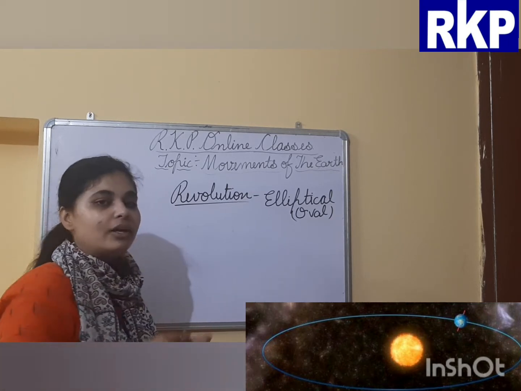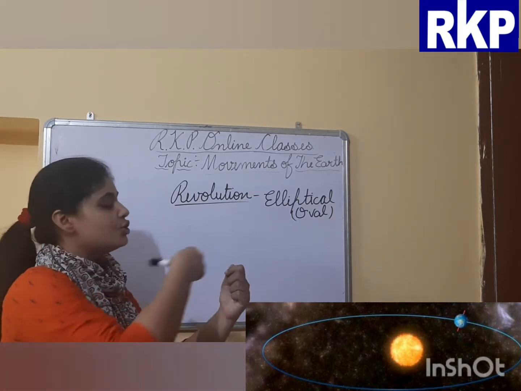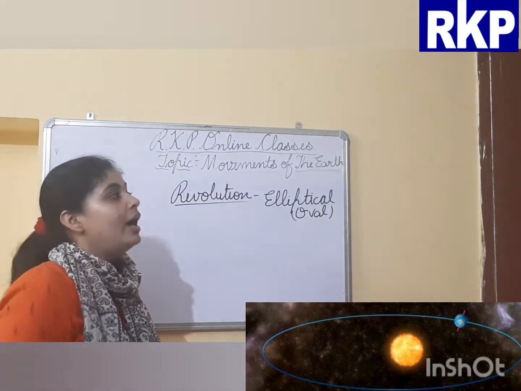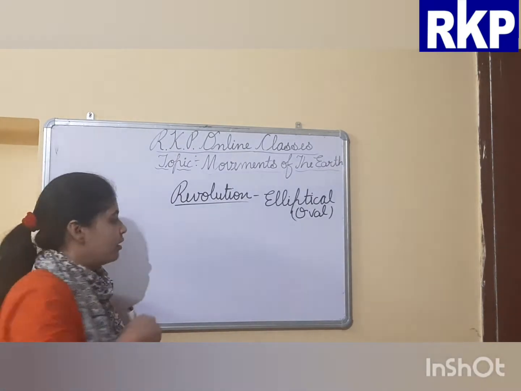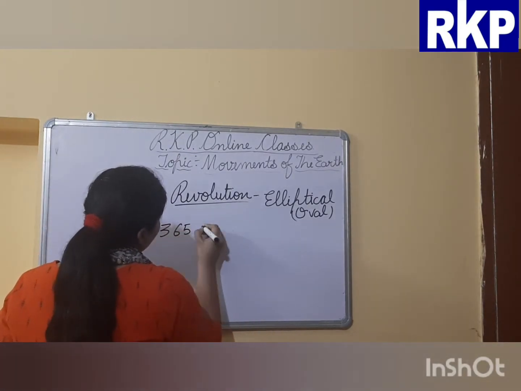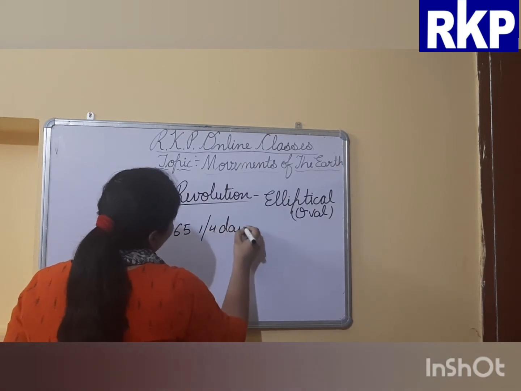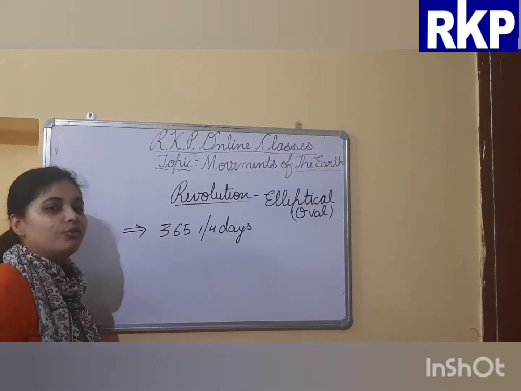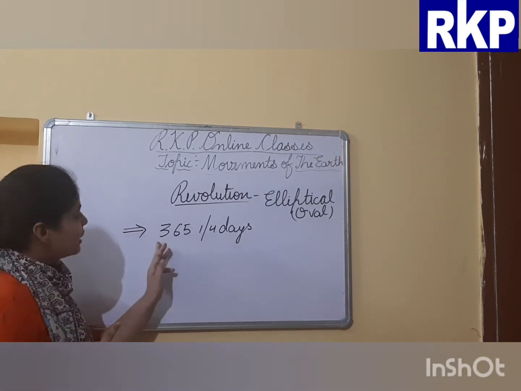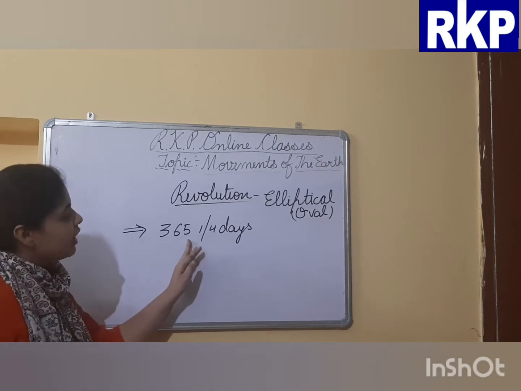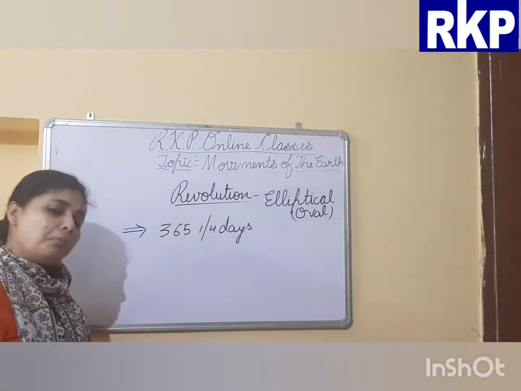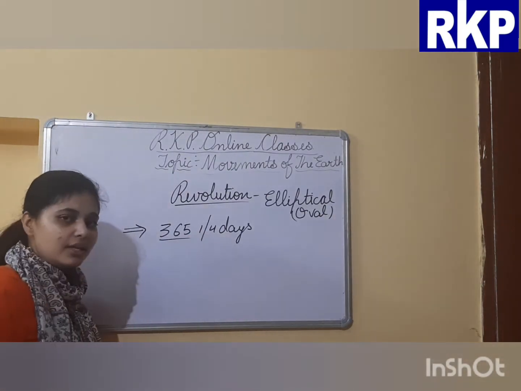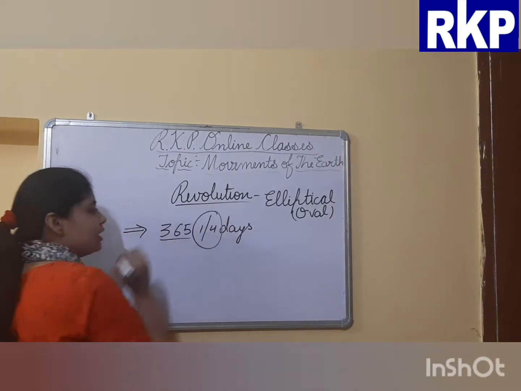So Earth revolves around the sun in a fixed path which is known as Earth's orbit, and the Earth's orbit is elliptical in shape. And see students, Earth takes 365 1/4 days to complete one revolution around the sun. So to complete one revolution, Earth takes how many days? 365 plus 1/4 days. But here a question arises: in one calendar year we consider only 365 days, right?